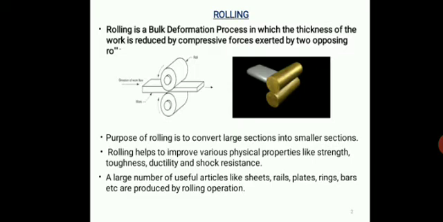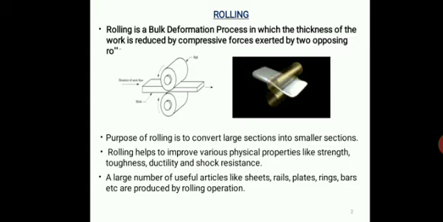And we can define the rolling process. It is a bulk deformation process in which the thickness of the work is reduced by compressive forces exerted by two opposing rolls. The purpose of this process is to convert large sections into small sections. And by this process, we can improve the material's physical properties like strength, toughness, ductility, and also shock resistance.